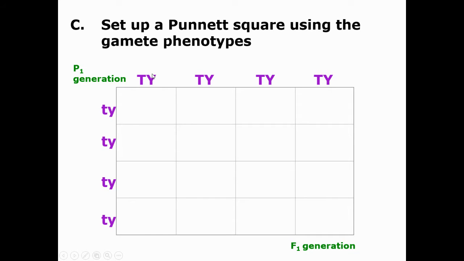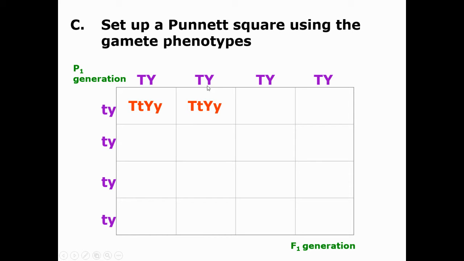So you put the gametes from the first parent across the top and the gametes from the second parent down the side. And what if this sperm fertilized this egg? Or what if this was a sperm and these eggs? It doesn't matter. But the offspring, what's it going to look like? Well, now we recombine our two letters, or alleles, for tall, and we combine alleles for the color. So we're going to have a tall plant with yellow seeds, but it's going to be heterozygous.